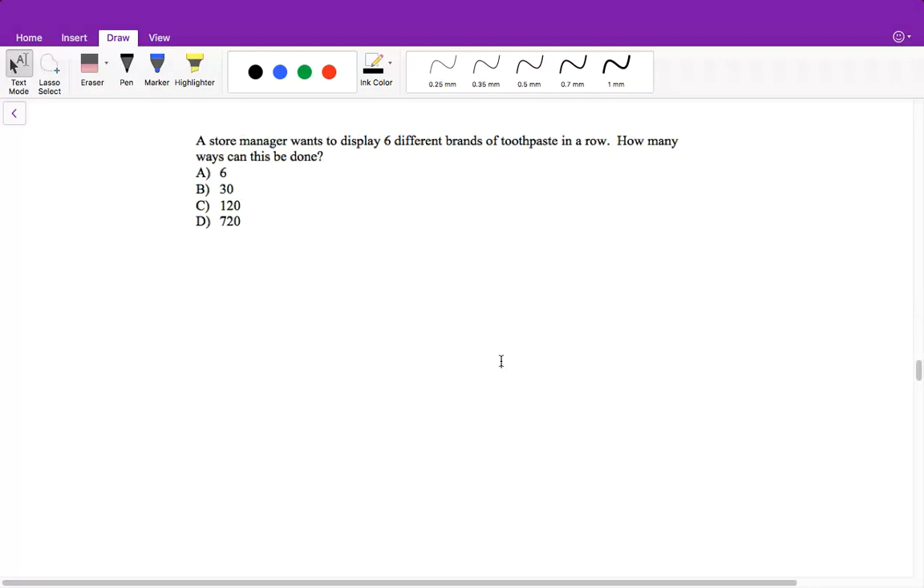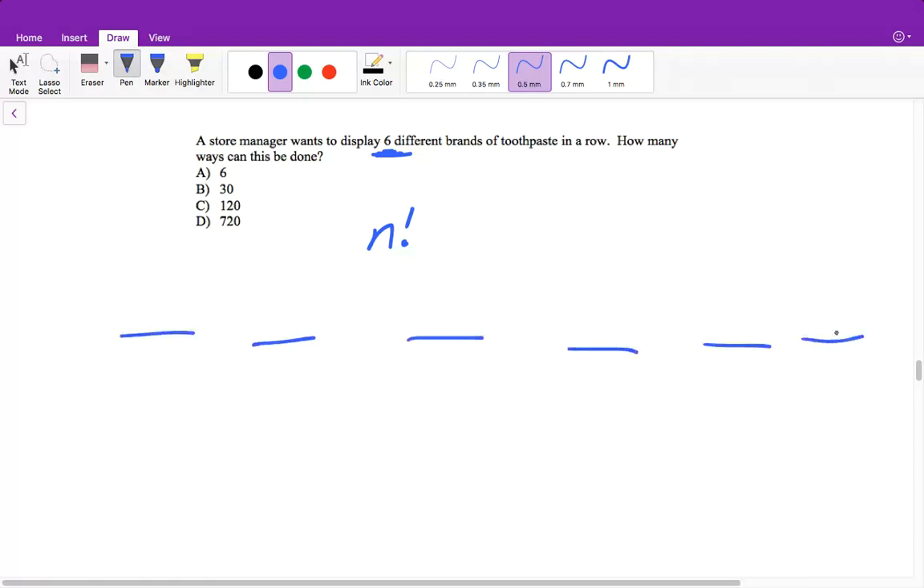All right, so for this problem, it says a store manager wants to display 6 different brands of toothpaste in a row. How many ways can this be done? So what you need to identify is that we're not only displaying 3 of the 6, we're displaying all of them. And when we're displaying all of them, we need to use our formula of n factorial, because what can happen is we can have 6 different toothpastes that we are displaying. Well, before we display any of them, there's 6 toothpaste that we can put in this very first position. Once we put the first toothpaste there, then there's only 5 left, then 4, then 3 that we can put there, then 2, and then we're down to the last one. And when we have different events, we know that we can multiply them.